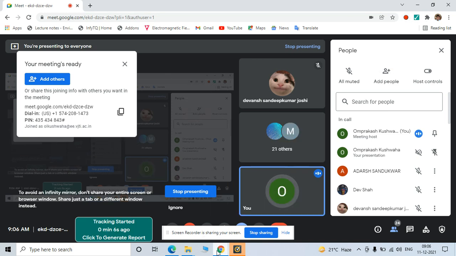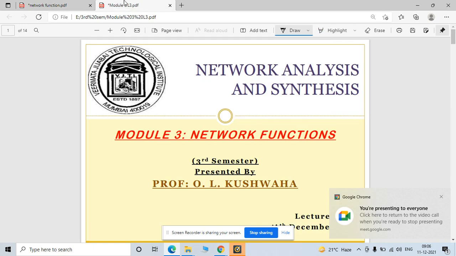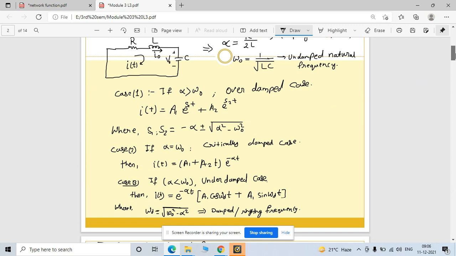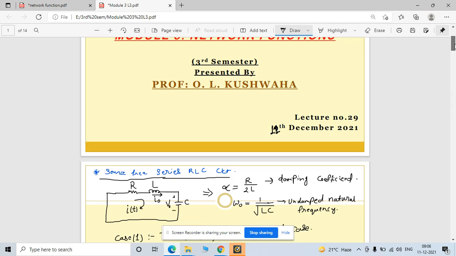OK guys, good morning to all. हमने दो लेक्चर देख चुके थे, राइट, नेटवर्क फंक्शन के। Today we will see the third lecture. In the previous lecture I explained the concept of pole zero with respect to your network function. Now today we are going to discuss some other concept, or some other method by which you can synthesize your network.